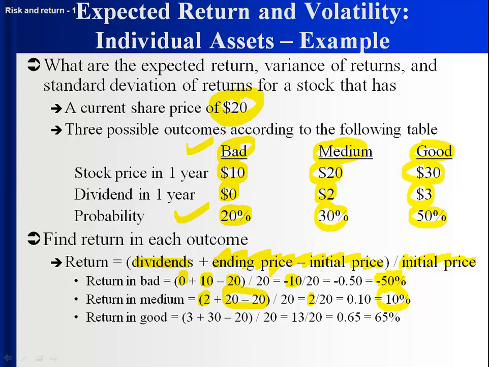And how about if things are good? If things turn out good, we wind up with $3 in our pocket from the dividend, plus the stock price is expected to increase from 20 to 30, which is an additional 10, which puts 13 as our total dollar return divided by 20 is 65%. So now we have all three components: the return in each state, the likelihood of each state, and then what each of those states is.